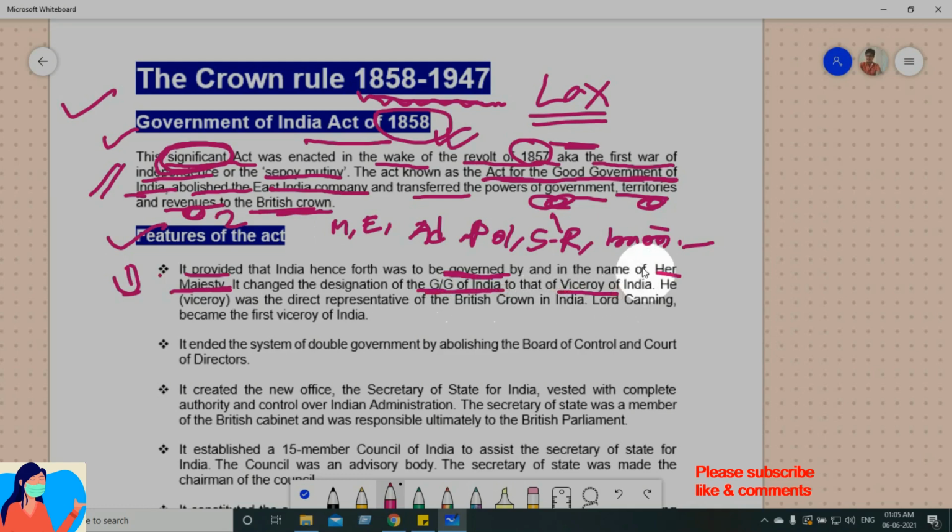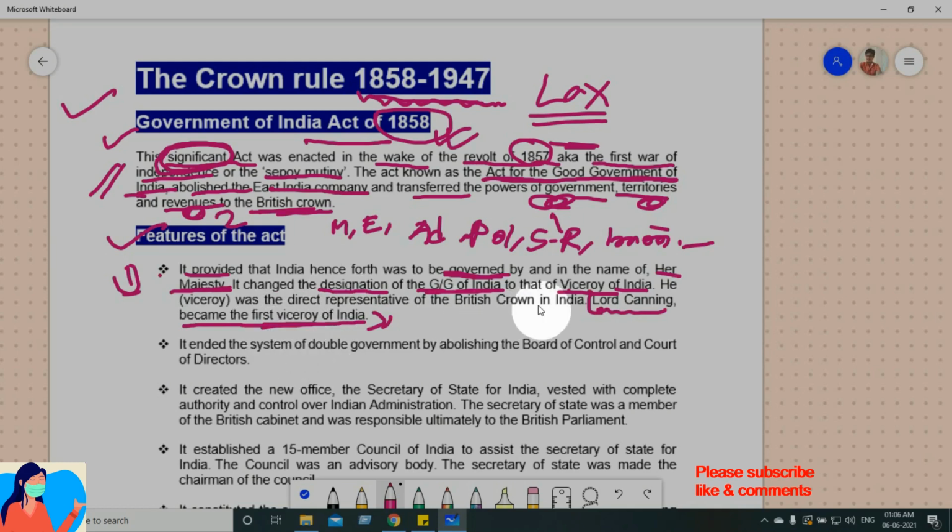So through this act, the position or the designation, here it is written designation or the post, okay, of Governor General of India has been reduced to that of Viceroy of India, okay. Now who was the first Viceroy? Lord Canning, okay, became the first Viceroy of India. So this is important for prelims, and for optional questions in other competitive exams, all right, SSC, CGL, okay, kind of,